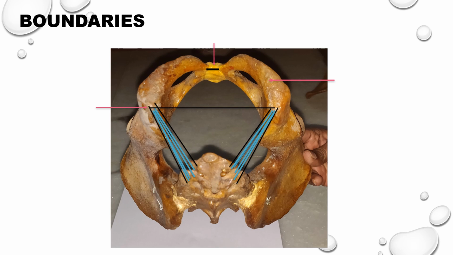If you take the boundaries of the urogenital triangle, in front it is bounded by the lower margin of the pubic symphysis. We can also say, in other words, anteriorly it is bounded by the arcuate pubic ligament. Arcuate pubic ligament is nothing but the ligament which joins the upper ends of the pubic rami on both sides. This ligament covers the inferior margin of the pubic symphysis. You can appreciate a small horizontal line. It covers the inferior margin of the pubic symphysis.